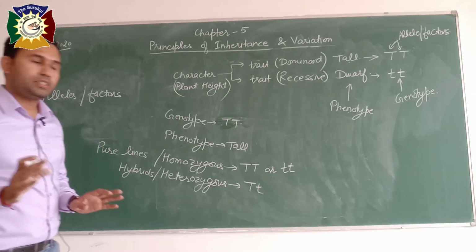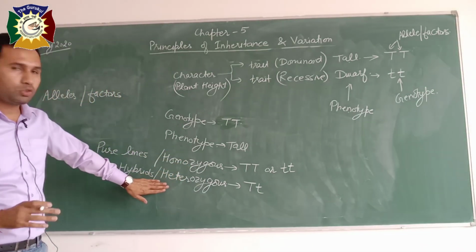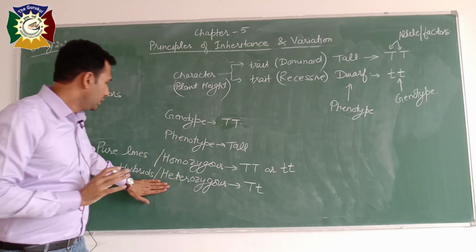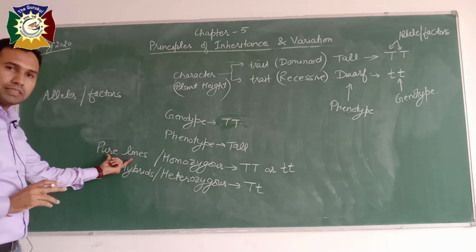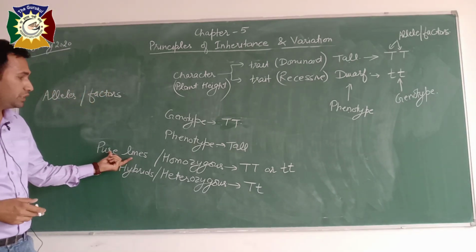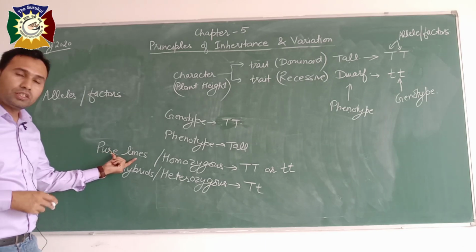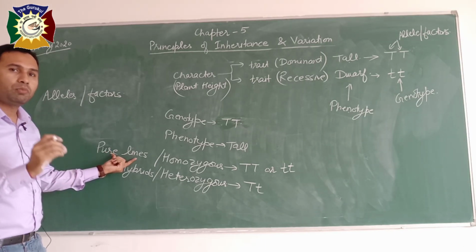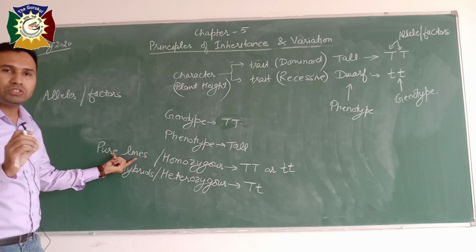So until and unless you understand these terms, you are not going to understand this chapter. So pure lines, as I have already described, means the plants which will generate the same type of phenotype in every generation.